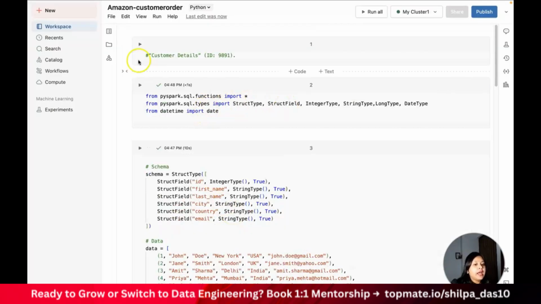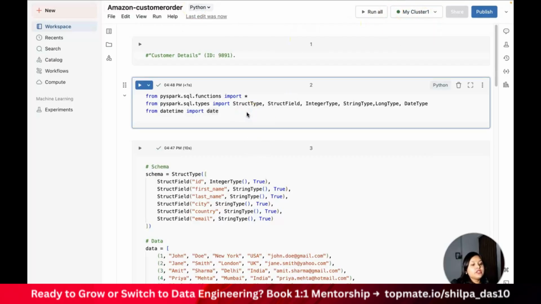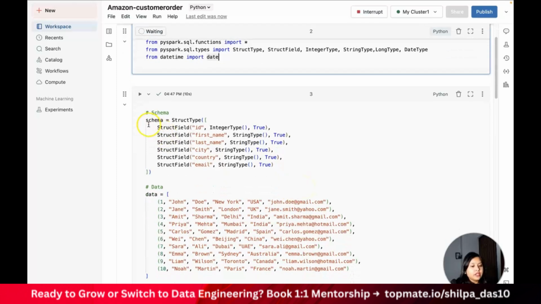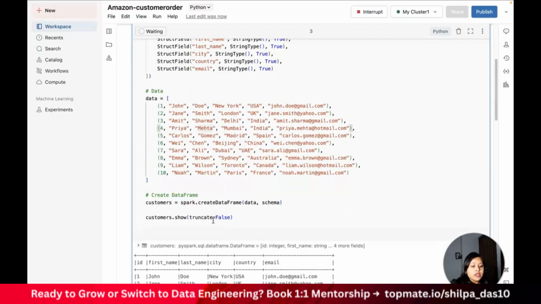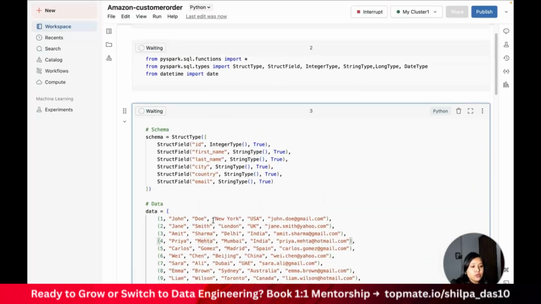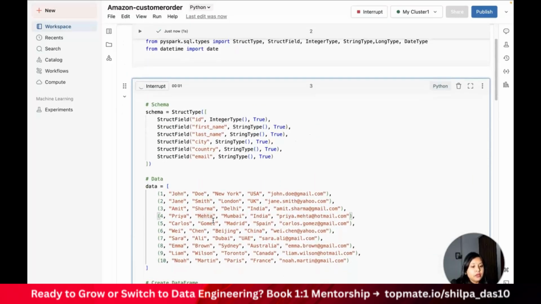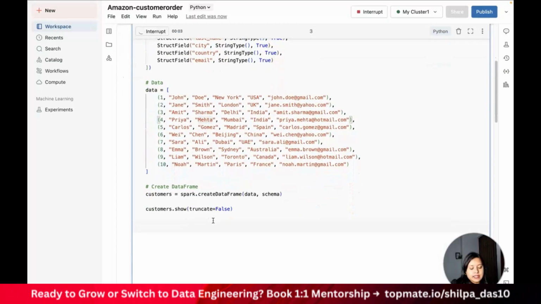I have my notebook open and my cluster ready. I'll first import some functions in order to create my data set. Let me run this execute command, and I have this data set. One is my customers data set. Once I run these two commands, it is going to show me what the customer data set looks like.